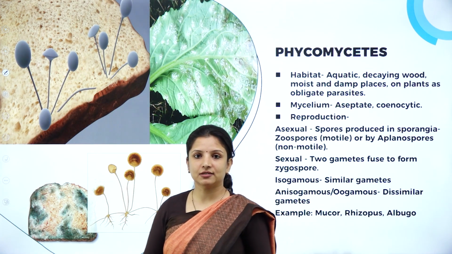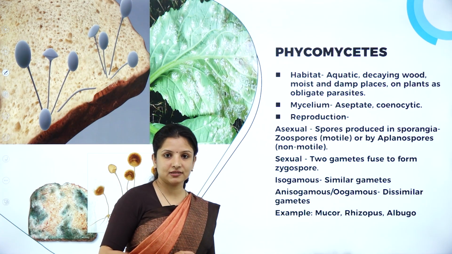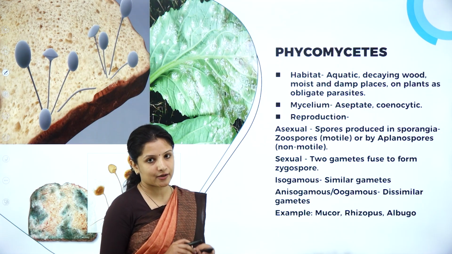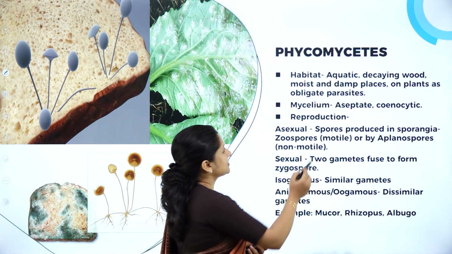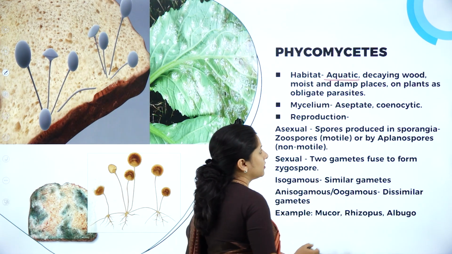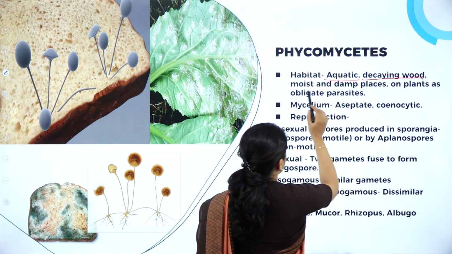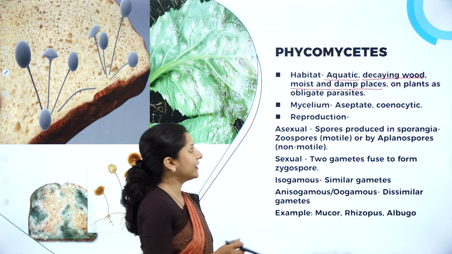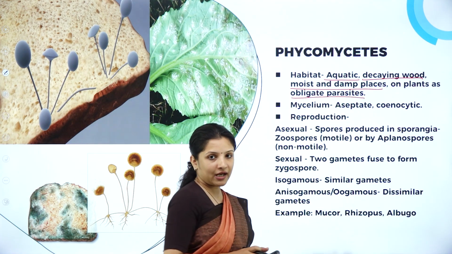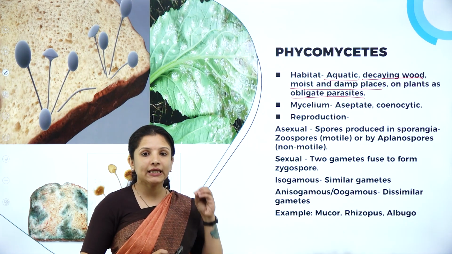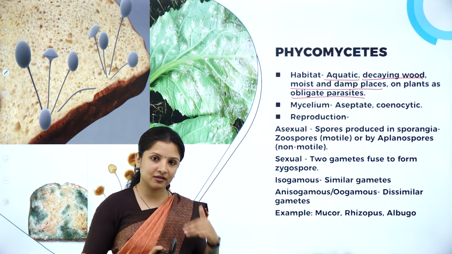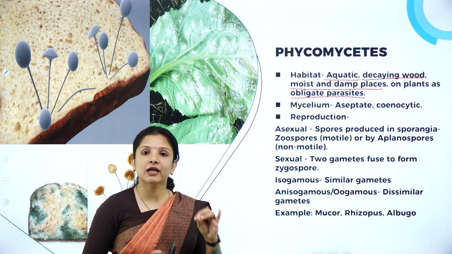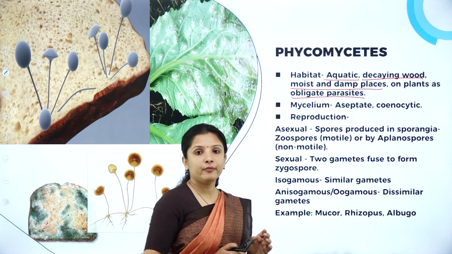Talking about phycomycetes. Phyco means plants, mycetes is fungi. So those fungi which majorly grow on plants are called phycomycetes. Their habitat is aquatic, they can live in both fresh and marine waters. They are found in decaying wood, in moist and damp places, and the majority of them live on plants as obligate parasites. Obligate parasites means they can only live on a living host. If the plant dies, the fungi will also die. For their survival, they always need a live host. Such parasites are called obligate parasites.